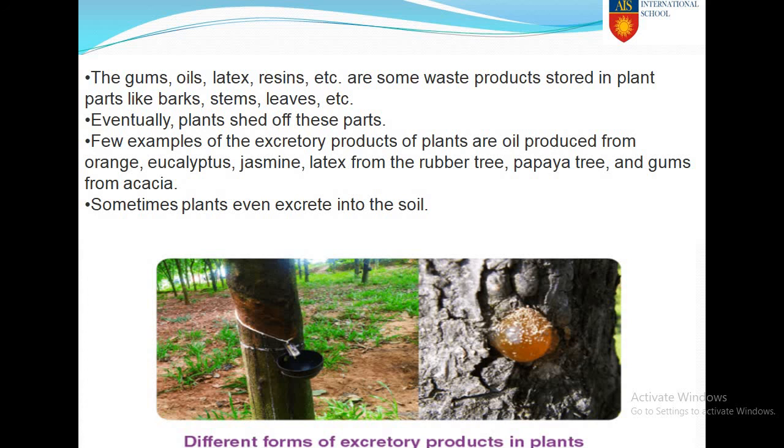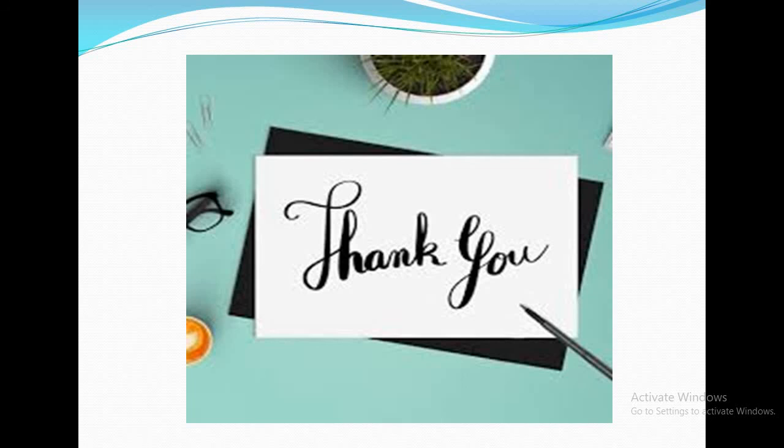Eventually when these plants mature and become dead, they shed off these parts. We know that oils are produced from plants like orange, eucalyptus, jasmine; latex from the rubber tree and papaya tree; and gums we get from acacia plants. Sometimes plants also excrete into the soil. So these are the different forms of excretory products in plants. Clear?